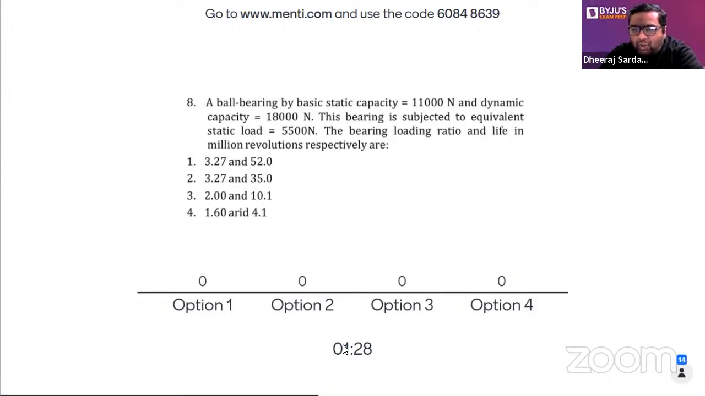Okay. So the load life relationship will help you to find out the life. Once you find out the life, you can answer the correct option. Many of you may not be aware of what the bearing loading ratio is, so you need not know it for this question at least. And this term has never been asked in any exam. Intentionally I kept it here so that you can learn something new.